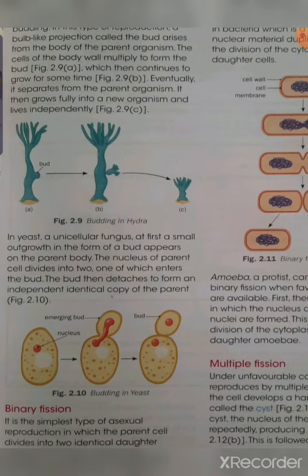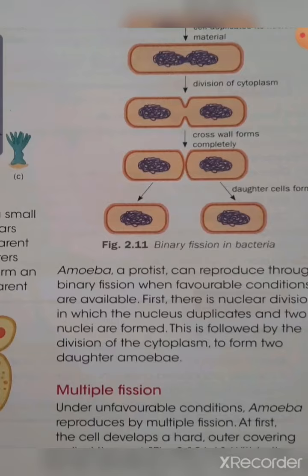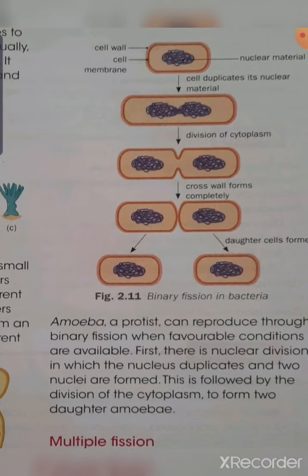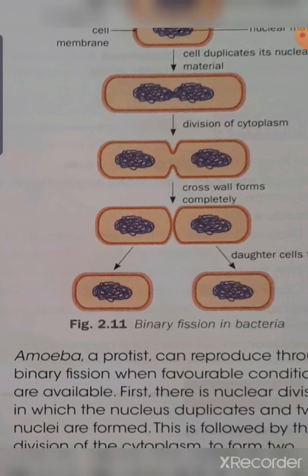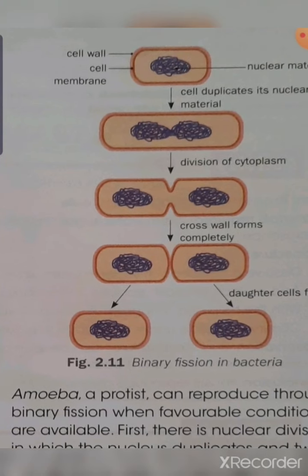Next is binary fission. Binary means two, that means one cell will divide into two daughter cells. This binary fission we can see in bacteria. Sometimes in amoeba also we can see binary fission. As you can see in this diagram, it is a bacterial cell having its nuclear material.